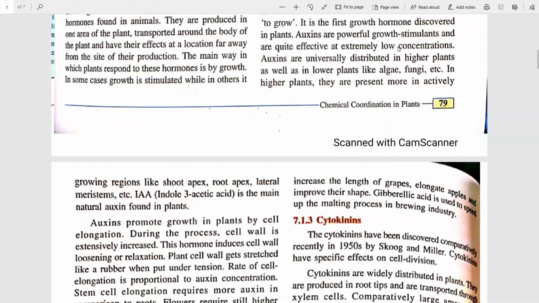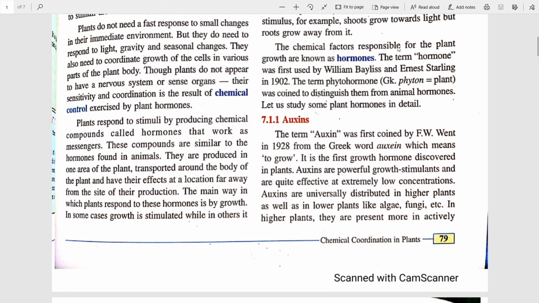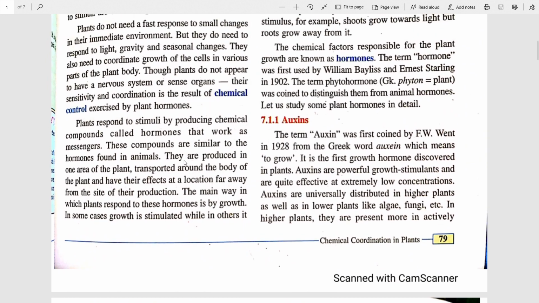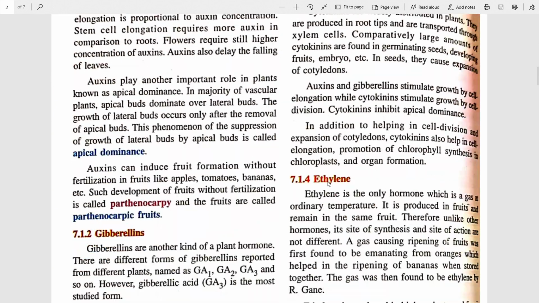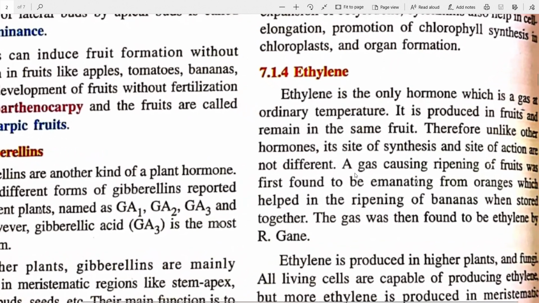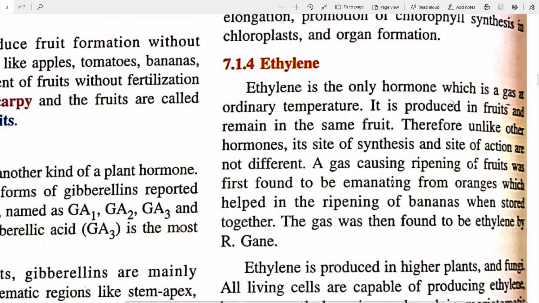We can go back and see this. I had told you that they are produced in one area of the plant, transported around the body of the plant, and then they have their effects at a location far away from the site of their production. In case of ethylene, this is not the same. In the fruit in which ethylene gets produced, it remains in the same fruit. So the site of synthesis, the site where this is produced, and the site where the hormone is supposed to act and cause a change is the same.